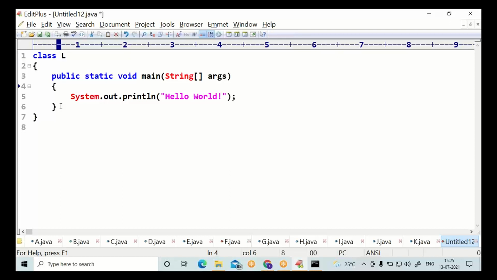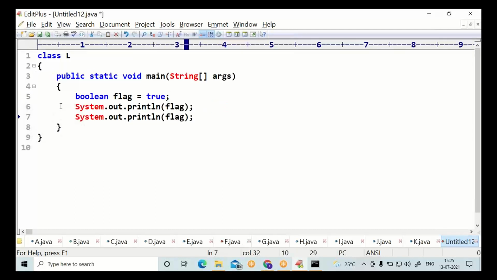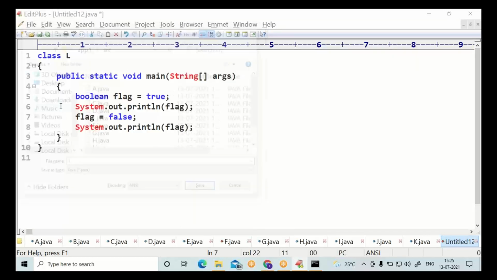L class. Everybody. Let me go for Boolean. Let us go for the variable name as flag. You can go for true. Name as flag. Go for false. For the Boolean variable I chose the name flag.